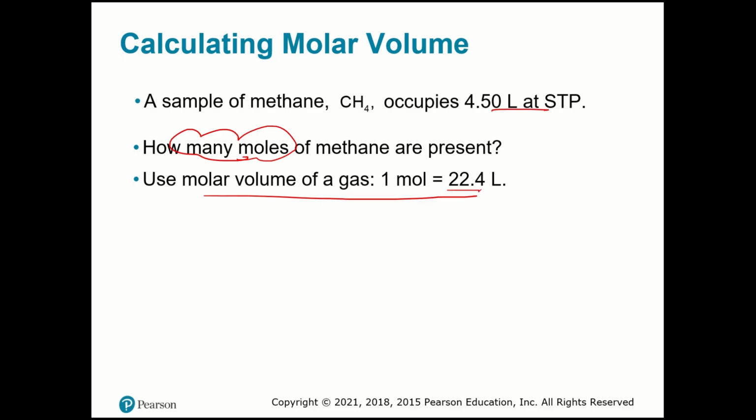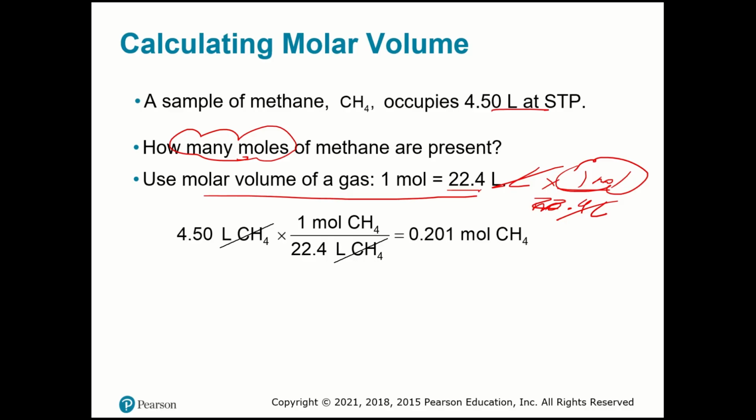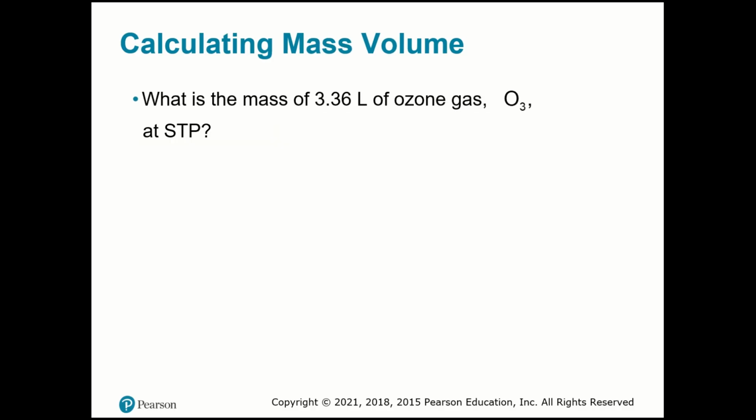So if I use 1 mole is 22.4 liters, and I multiply by liters, I'm going to cancel here. What are you going to have at the end? Moles. So I will divide by 22.4 liters, so I can cancel liters, and you're going to have a number of moles. 0.201 moles of methane. Pause your video and try by yourself.